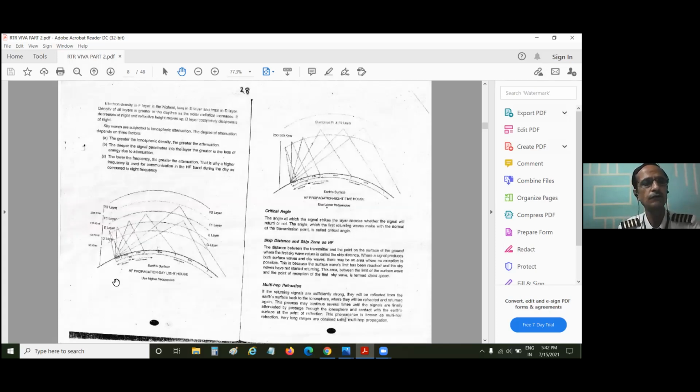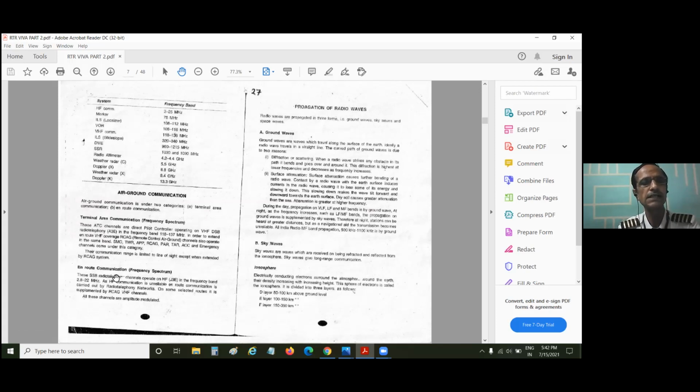En route communication, we say the single sideband radio telephone channels, operate on HF in the frequency band of so and so. Okay, no need to add this. HF communication is not very reliable. Why? The difference itself we can notice. HF works on a lower frequency than the VHF band. VHF is stronger and has more transmission power, so it is more clear in reception.